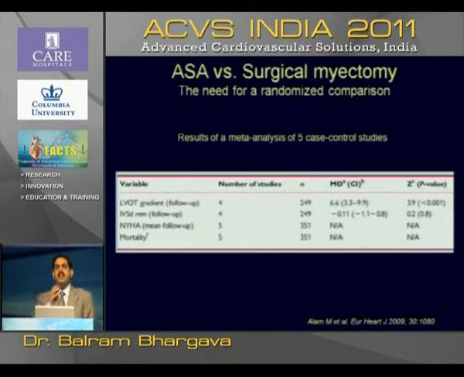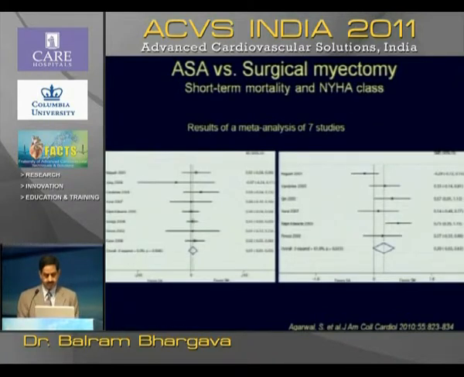What is the comparison of alcohol ablation versus surgical myomectomy? There are basically 2 meta-analyses which have been published, and there is a need for a randomized trial, but I do not know whether this will happen ever. This is a meta-analysis of 5 case-control studies, and they have shown the LVOT reduction to be slightly higher with septal myomectomy as compared to alcohol ablation, while the NYHA class and mortality are similar.